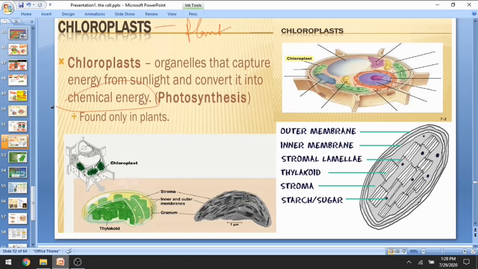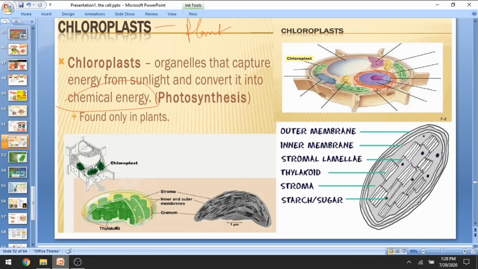This conversion of energy from sunlight into chemical energy by the process of photosynthesis is the mechanism of food manufacturing in the plant, found only in plants.